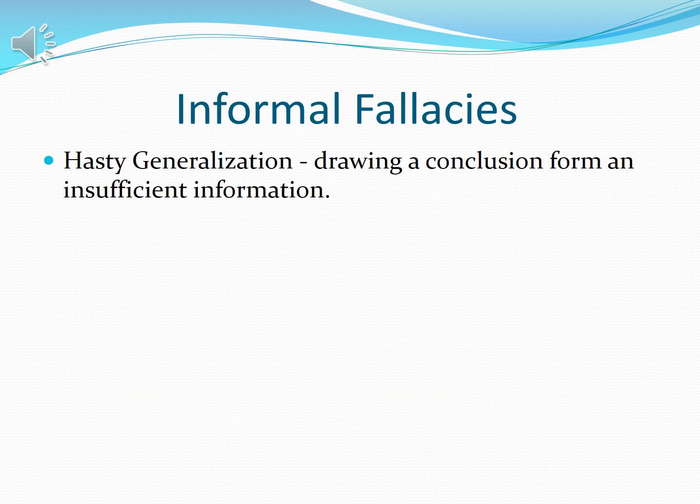Among informal fallacies is hasty generalization, where we quickly put forward a generalization without going deep into the context, drawing a conclusion from insufficient information. Like I told you, in another chapter we will detail all the kinds and types of fallacies. So this was just a brief introduction to these terms in philosophy, which were truth, argument, proposition, and fallacies.